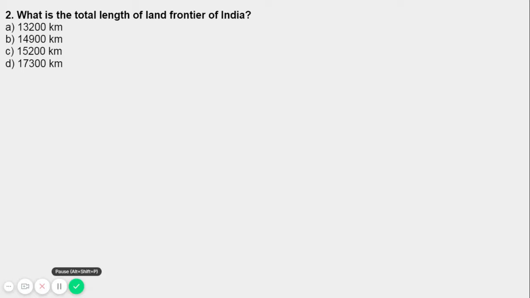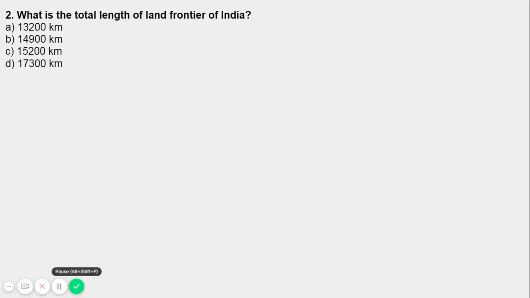The length is 3214 kilometer, breadth 2933 kilometer, right? The land frontier of India is 15,200 kilometer and a coastline of 7,517 kilometer. And also, India is divided into 7 regions. What are they?